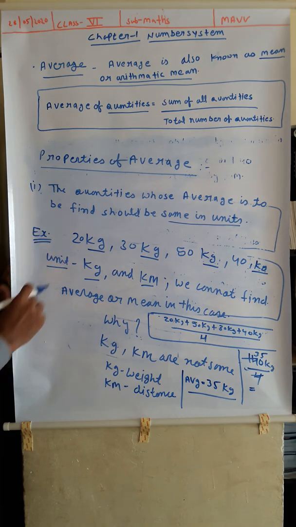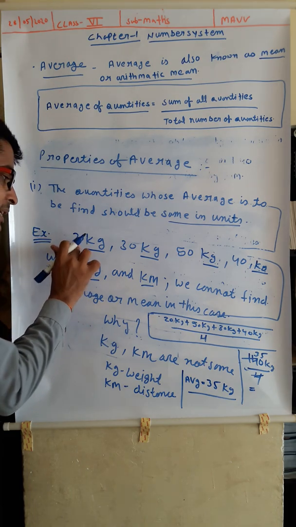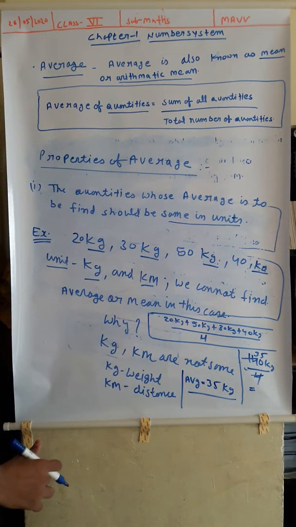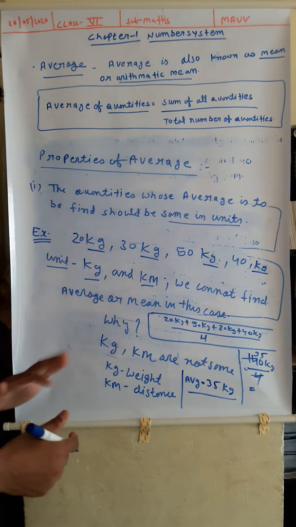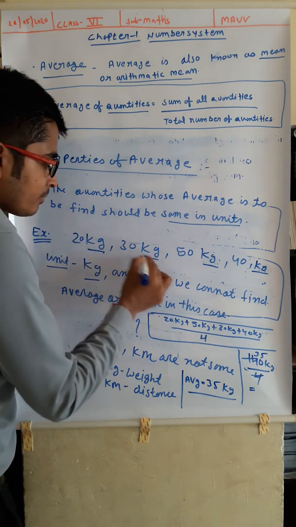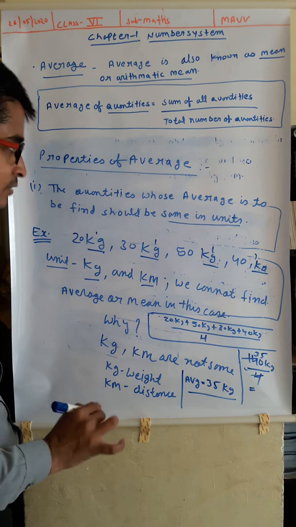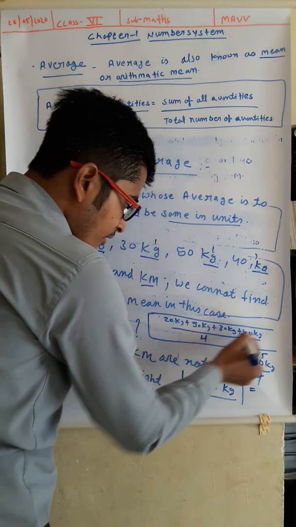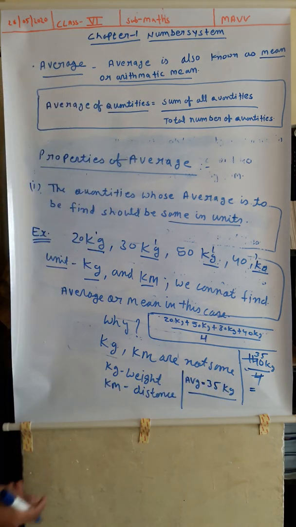Understand with an example: 20 kg, 30 kg, 50 kg and 40 kg are the four weights you are given, and you have to find the average. If the units are same, kg and kg, then you can find the average with the help of the above formula. 20, 50, 30, 40 divided by 4, so you will find 35 kg as average.